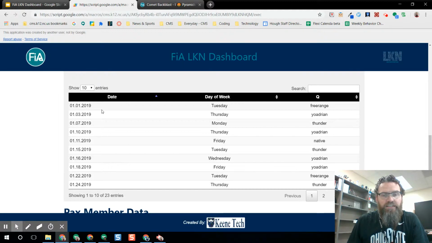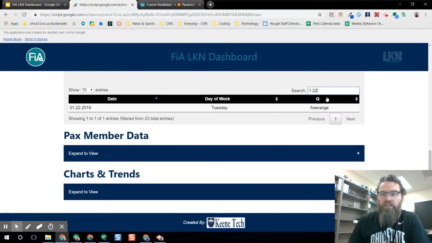So if the date is here, it has been entered. All right, and this can be sorted. You can also do a search. So for example, if I want to check January 22nd, yes, there's one in there. So if it is not in this table, then it has not been entered.